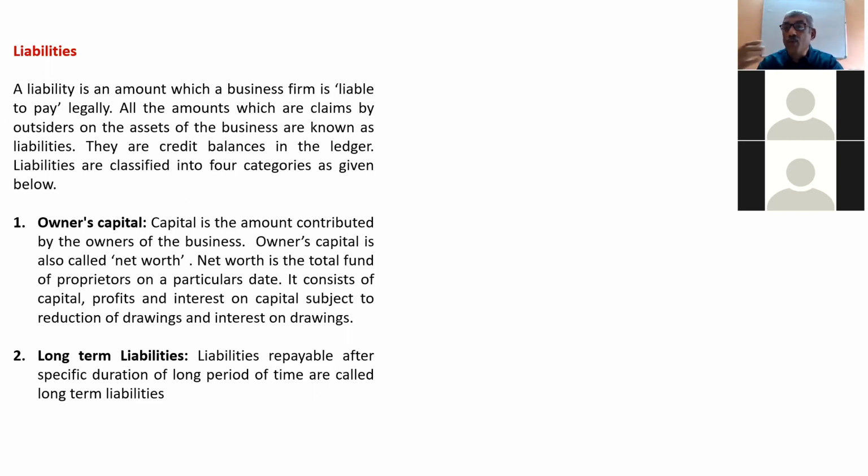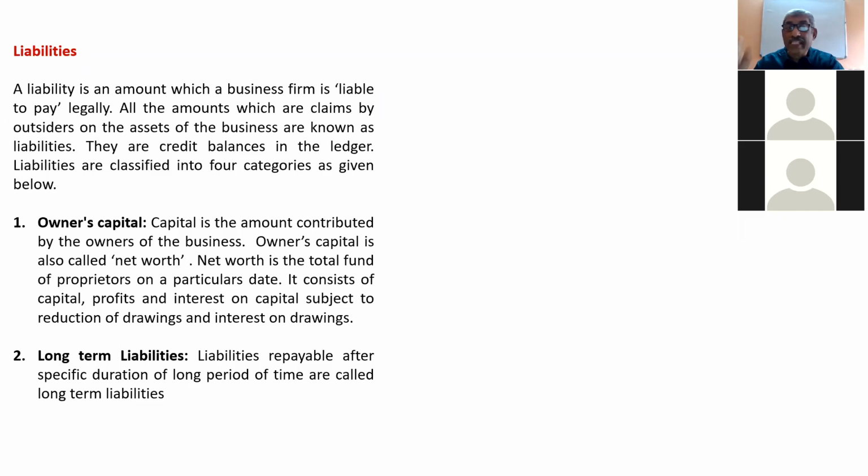One of the most important types of liability is owner's capital. The capital is the most important type of liability. See why it is a liability? Because the owner has invested money in the business, which is called capital. So the firm has to pay interest to the owner.